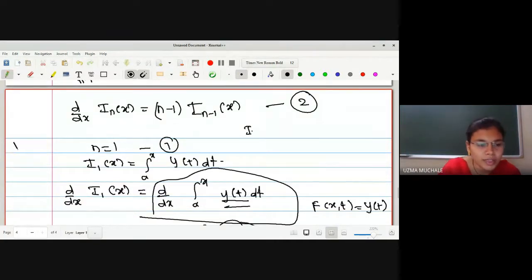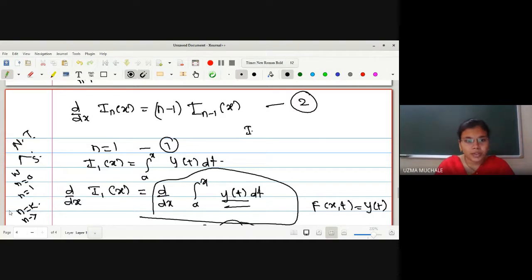As you have studied in your number theory paper, you have studied induction, the weak induction and strong induction. In that, for n equal to 0 and 1, we prove the result, and then we assume it for n equal to k, and then we prove the result is true for any number. So here also, we will find the derivative of this second equation, that is, we have to differentiate the second equation k times.